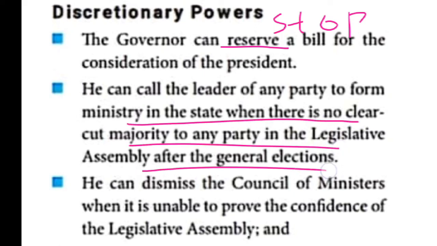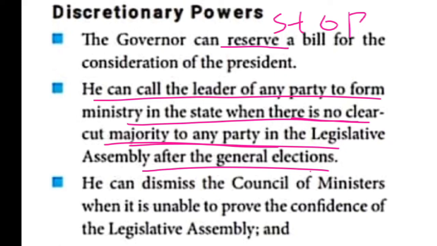Here I clearly told, after the general election, if there is no clear-cut majority for any party in the legislative assembly, he can call the leader of any party to form the ministry in the state. The next point given is that he can dismiss the council of ministers. He is also appointing the council of ministers.